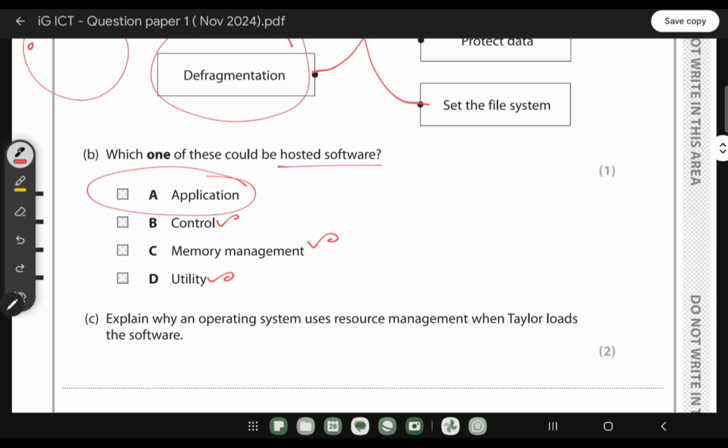Hosted software means you are not installing that particular software on your desktop or in your computer. If you think about Instagram, it has both a hosted application and a local software. When you install the Instagram app on your computer or mobile phone and use it, that is a locally installed software.